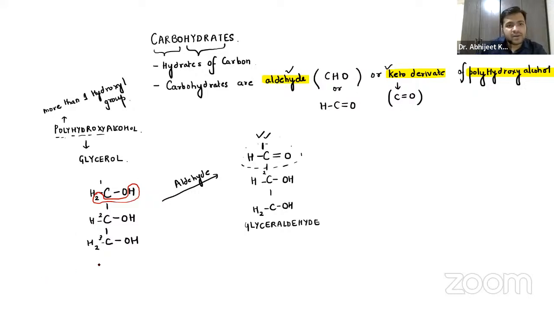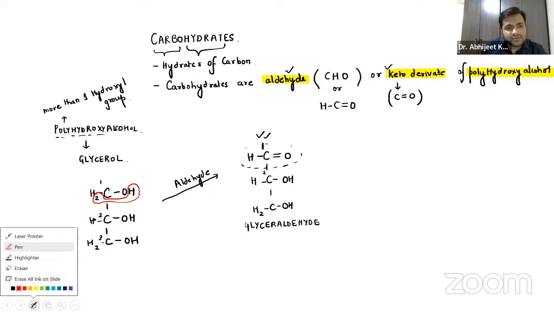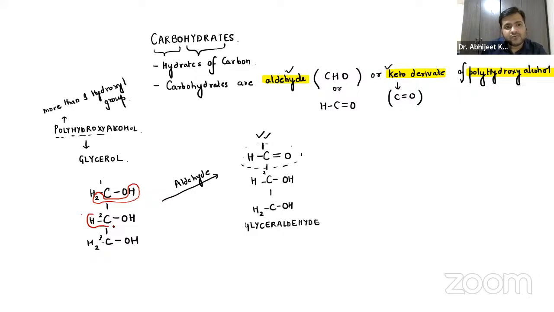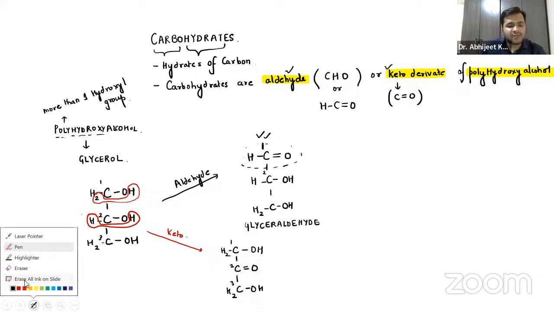Now coming on to the keto group. For the keto group, in the second carbon we are removing this hydrogen, right? So that is the keto part. What will it form? The first one will remain the same, that is COH, and that is H2. The second carbon, since the hydrogen is removed, there will be a double bond with the oxygen. And the third one again remains the same. So the keto group is at which position, guys? The second position.